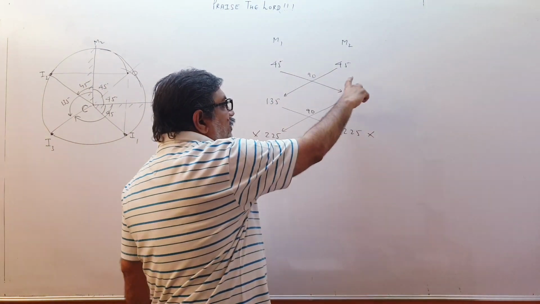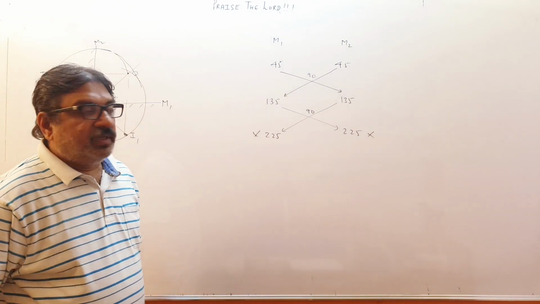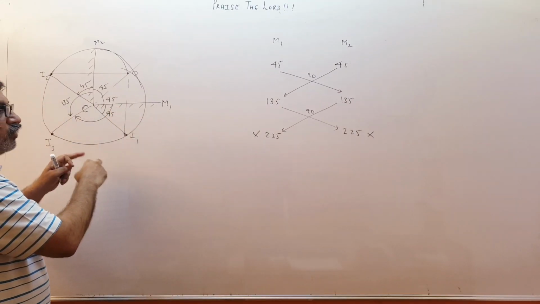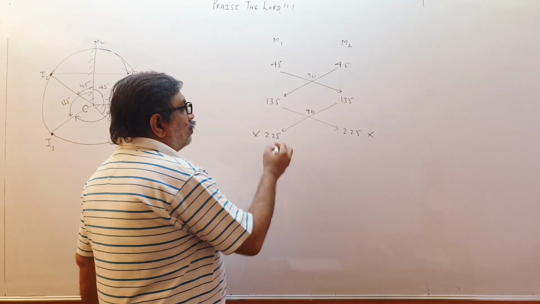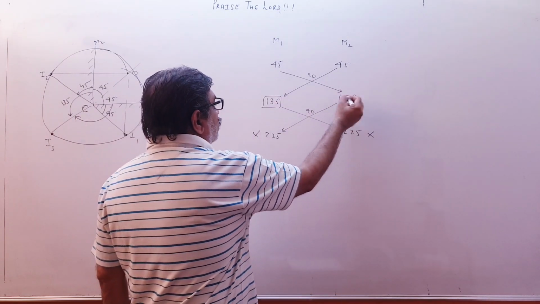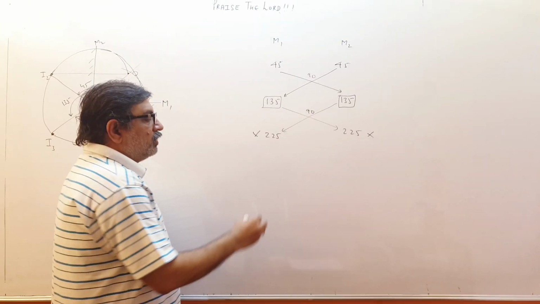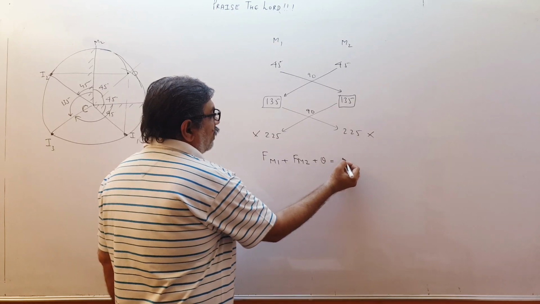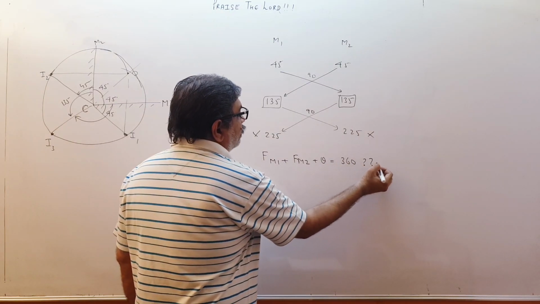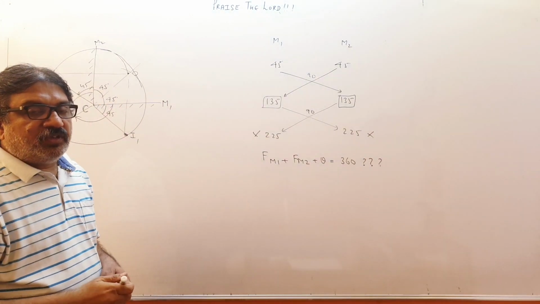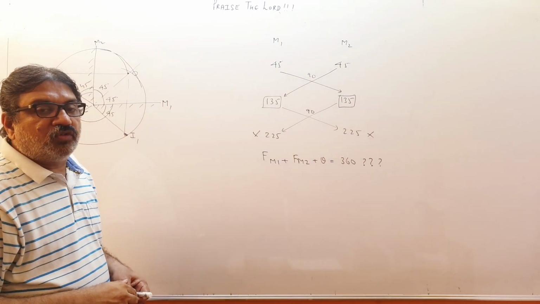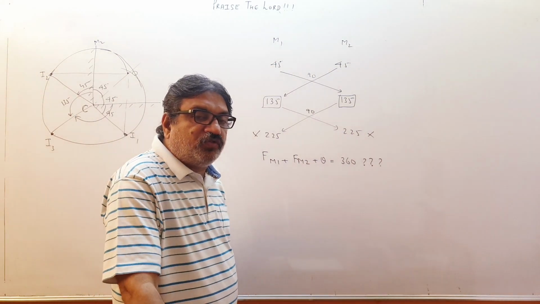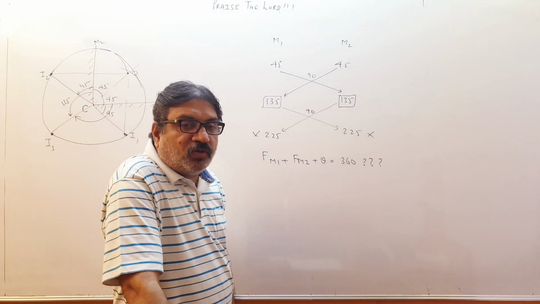So you would say, sir, here 4 images are coming, and you said only 3 images are formed. So how to check whether this image is coinciding? The image, because of both the mirrors, is coinciding. How to check? Whatever final answers you got, add both of them. So final image of first mirror plus final image of second mirror plus angle between the two mirrors. Is it 360? Check that much. If it is 360, then the last two images are coinciding. This is the way to check whether the last images are coinciding or not.